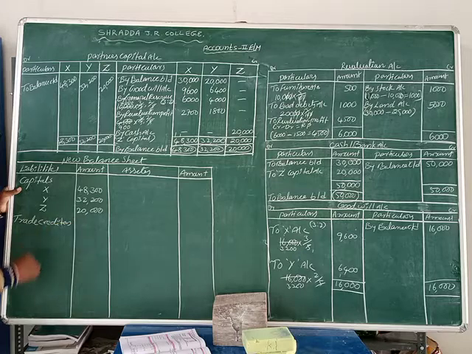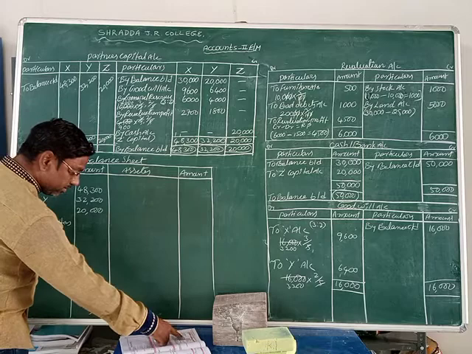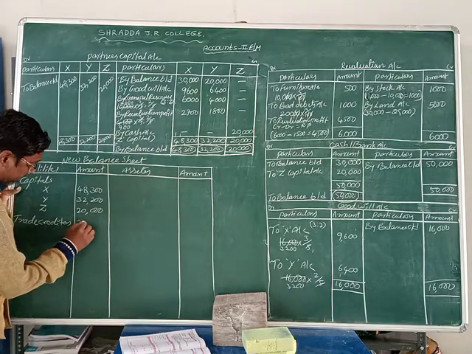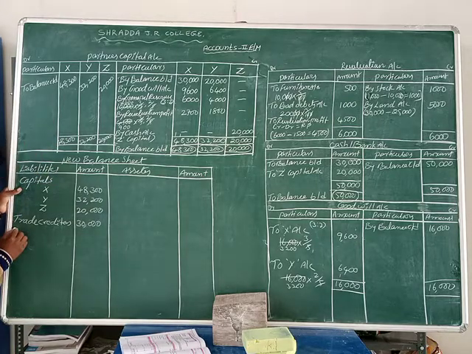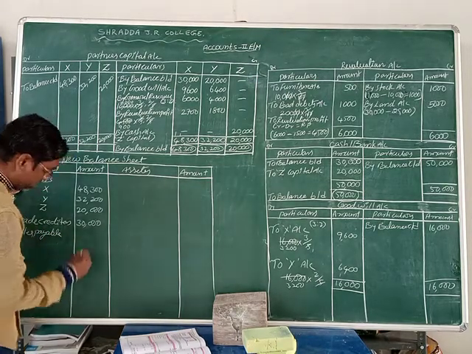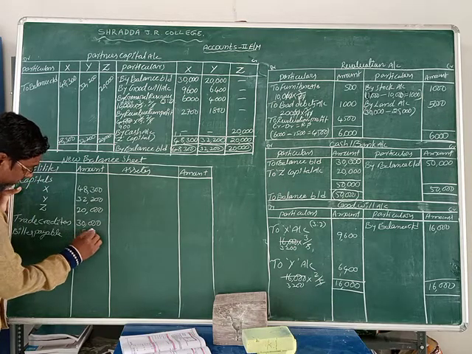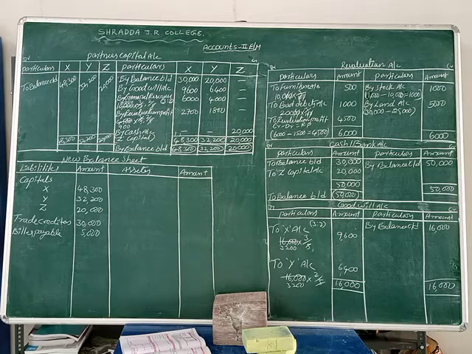Trade creditors. What is the amount given? That amount is 30,000 rupees. Trade creditors. Okay. Next one is bills payable. The value is what? 5,000 rupees. Bills payable value is 5,000. These are the liabilities, friends.